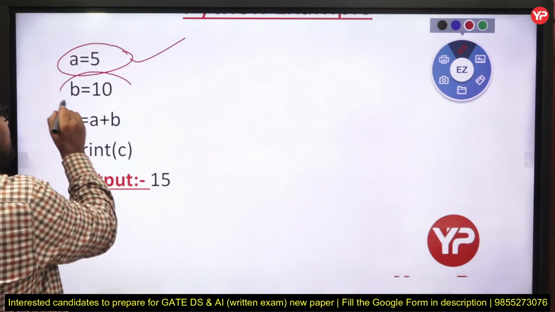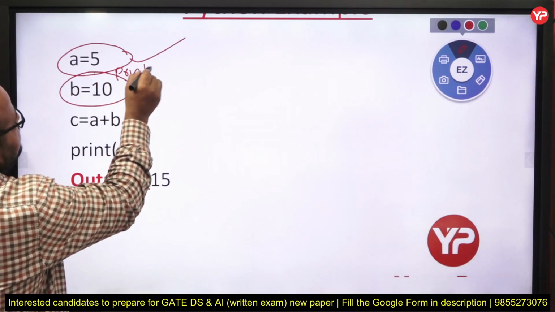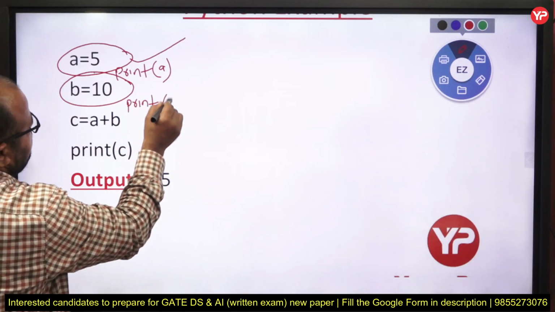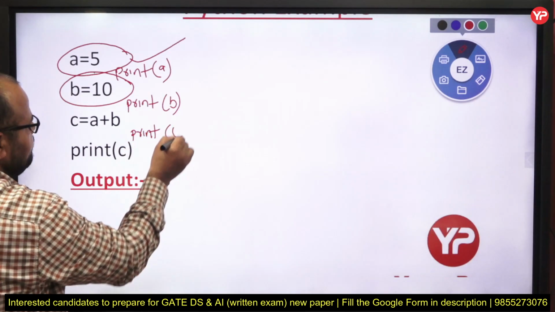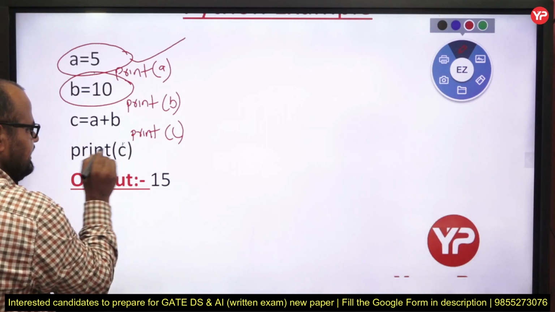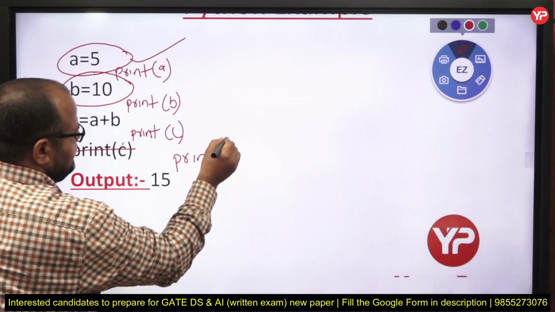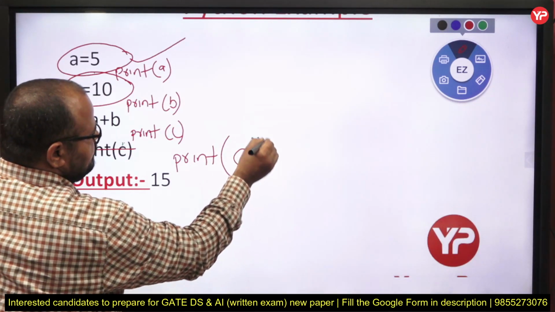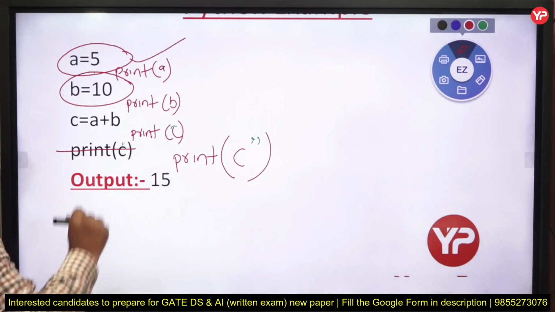Suppose here I am writing print A, here print B, here print C, and again one more print C. And suppose instead of this statement I am writing print C with only a closing quote.